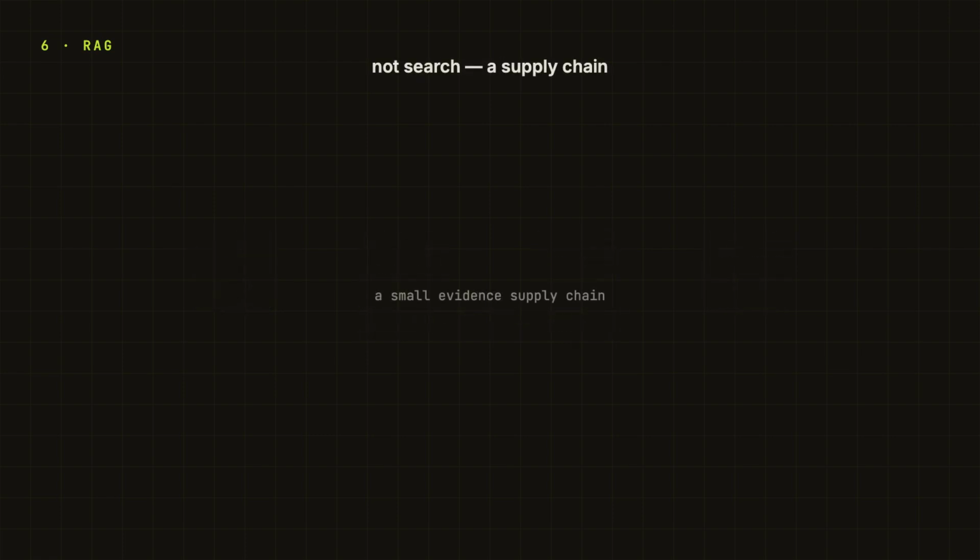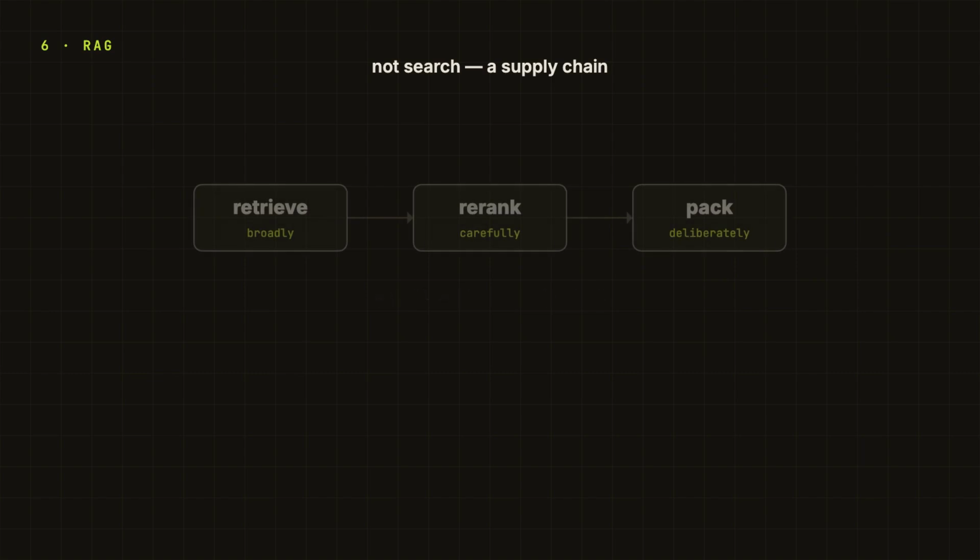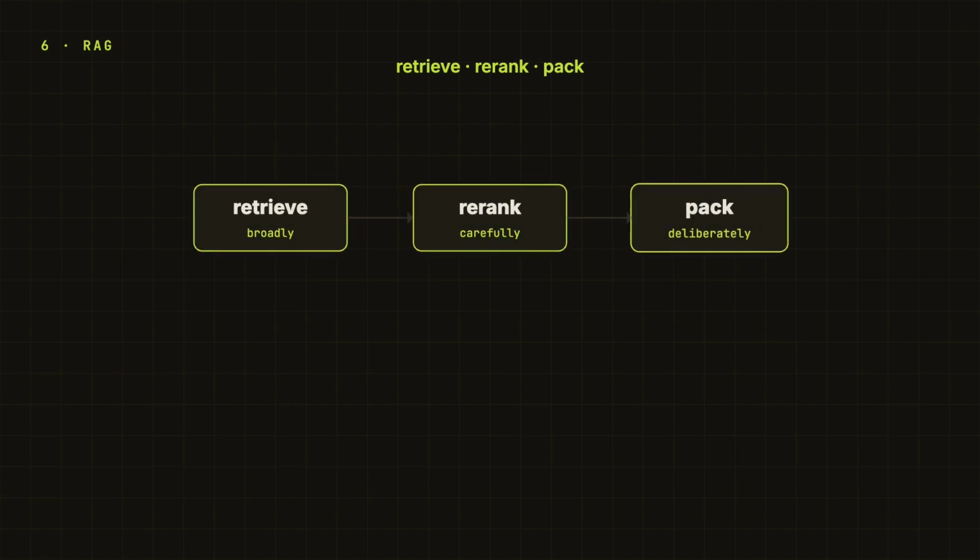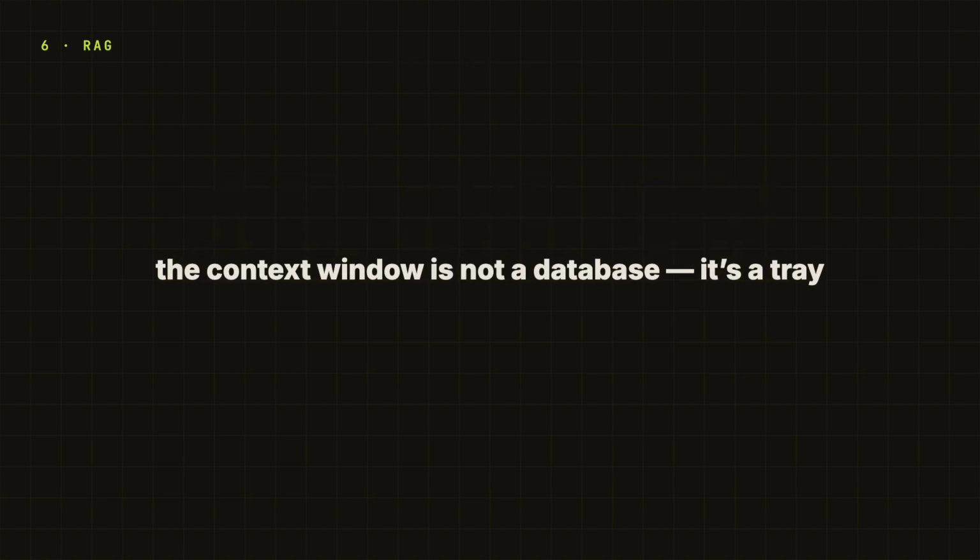This is the point where RAG stops feeling like search and starts feeling like operating a small evidence supply chain. Retrieve broadly, re-rank carefully, pack deliberately. Anchor line: the context window is not a database. It is a tray. What we put on it and where we put it changes the answer.